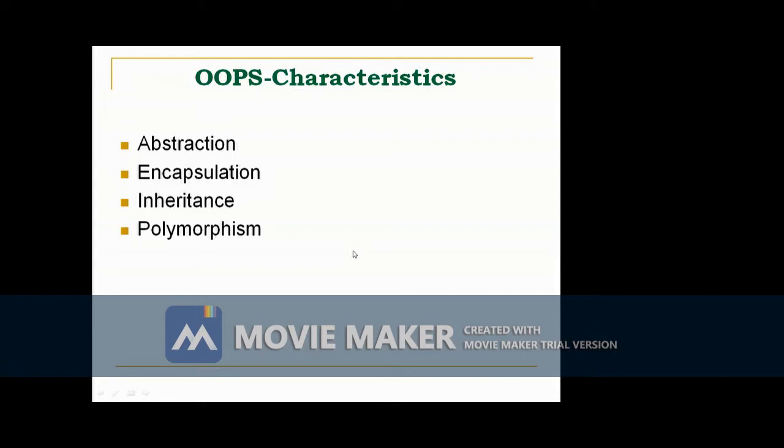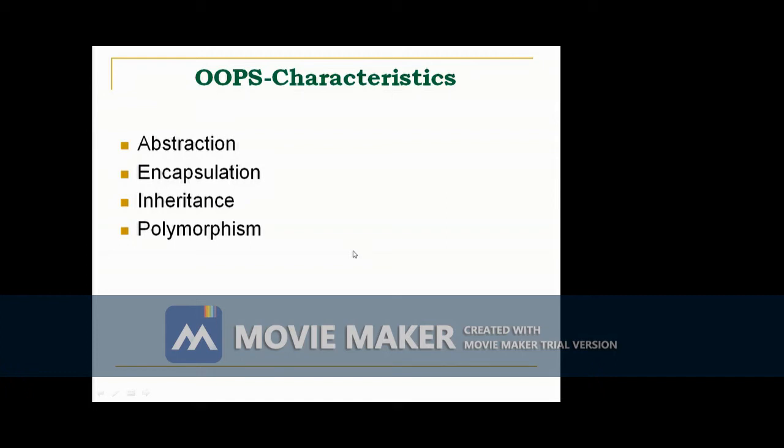Then hierarchical inheritance means more than one subclass is derived from only one superclass. That is called hierarchical inheritance. Then hybrid inheritance means the combination of any two inheritances. That is called hybrid inheritance. So Java supports inheritance. Then polymorphism.